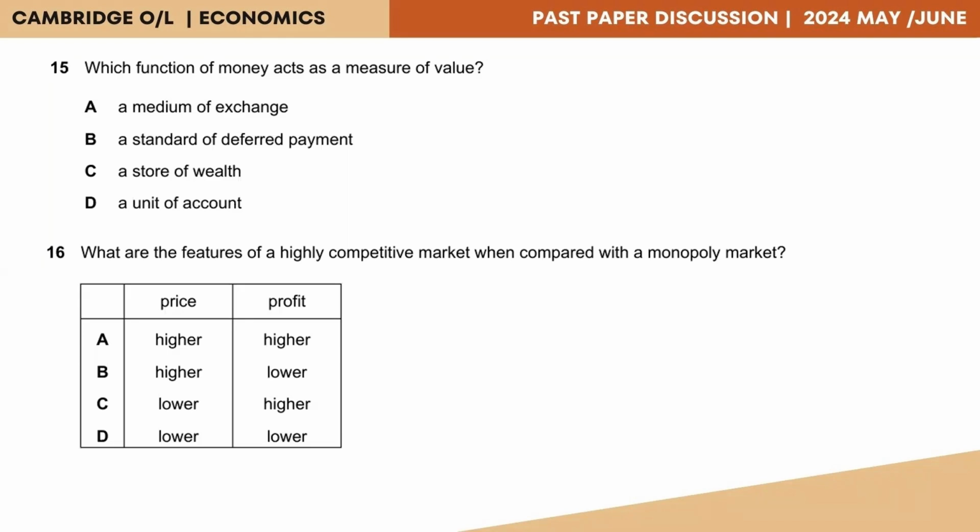Option A, medium of exchange. This allows money to engage in any transaction. B, a standard of deferred payment. This allows money to make payments in the future for something that we have purchased today. Store of wealth, an individual could actually convert their assets into cash and store it for future purposes. Unit of account, it could give accounting values to any product or service.